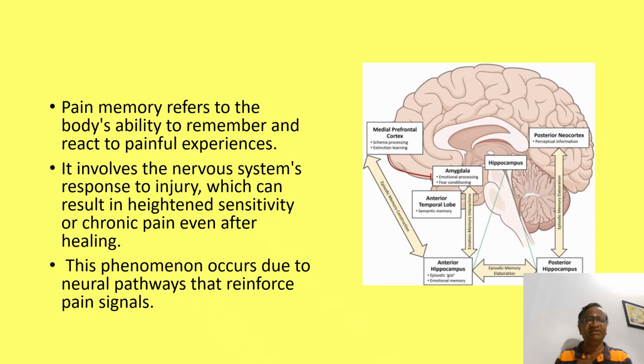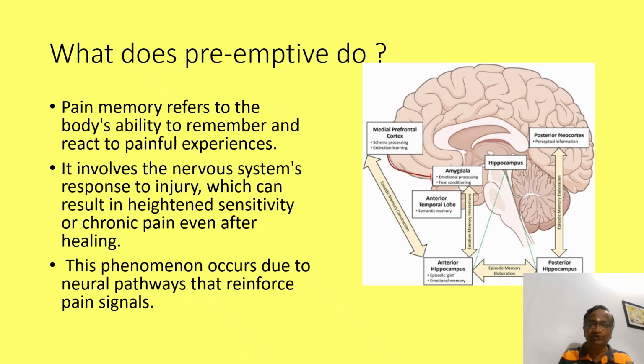So what is this pain memory? The body remembers the painful experience and reacts to it. It's a nervous system response to injury. So there are so many pathways here so that the memory of a painful experience is there. What does preemptive analgesia do? Preemptive analgesia decreases the memory response.